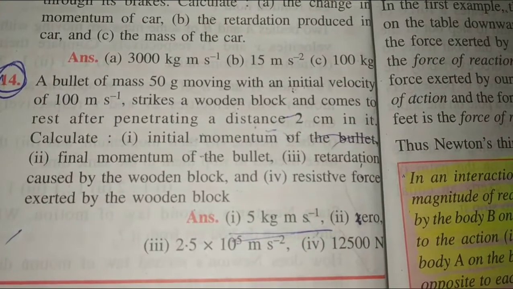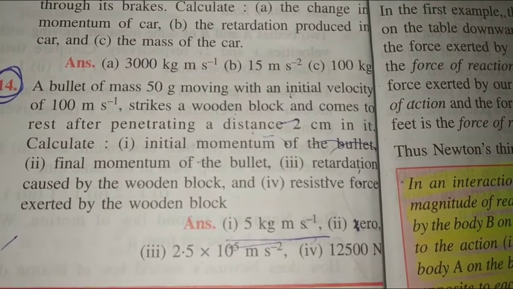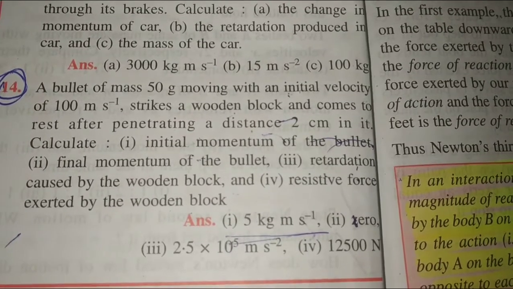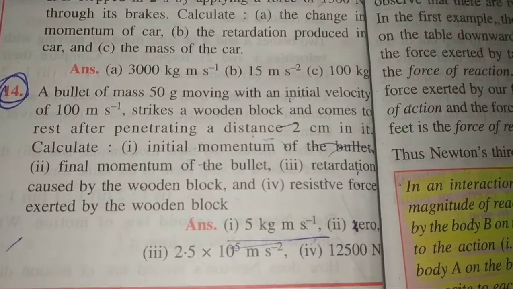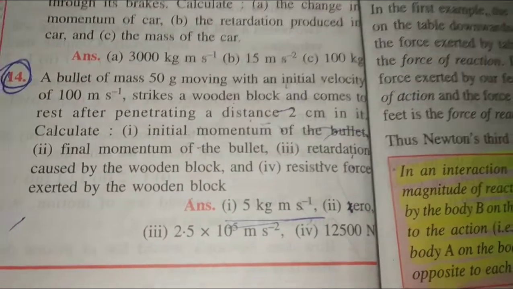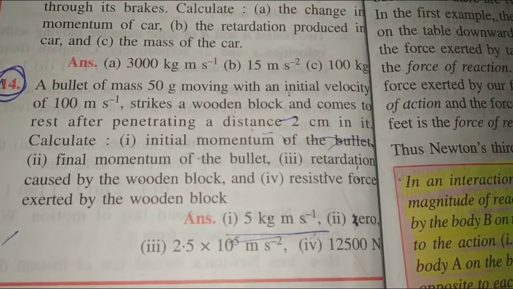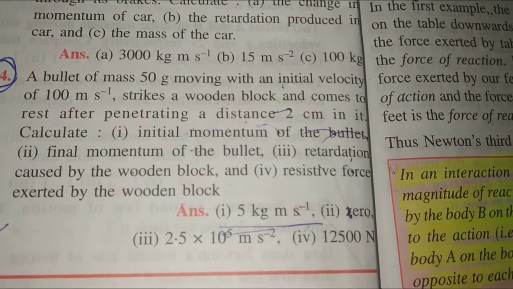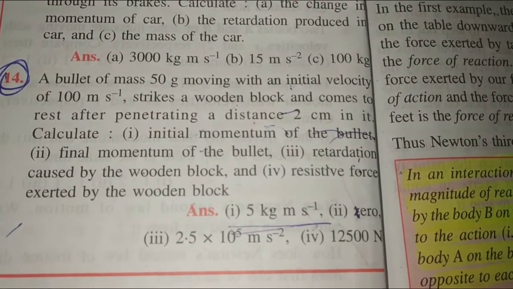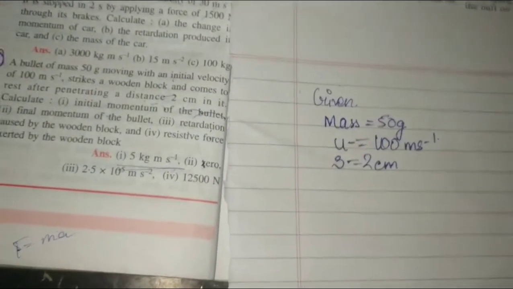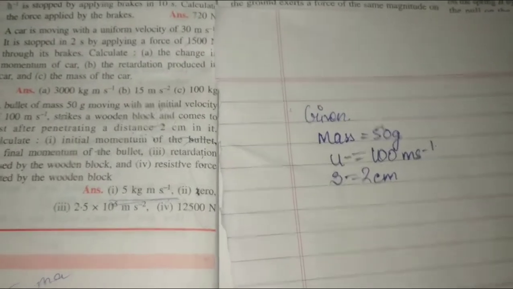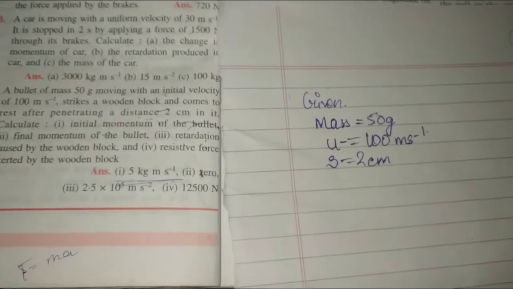Now we will solve the 14th part. A bullet of mass 50 gram moving with an initial velocity of 100 ms minus 1 strikes a wooden block and comes to rest after penetrating a distance of 2 centimeters in it. Calculate the initial momentum of the bullet, final momentum of the bullet, retardation, and the resistance force exerted by the wooden block. So let's start solving this. As I told you, first of all you have to write the given things. Mass is given, 50 gram. Initial velocity is 100 ms minus 1 and the distance is 2 centimeter.